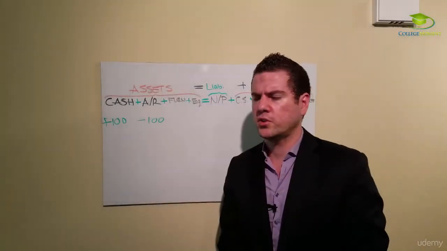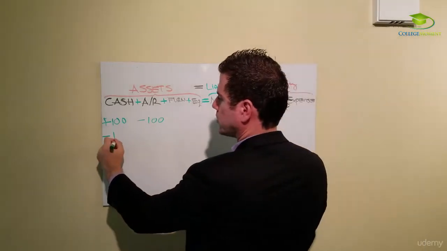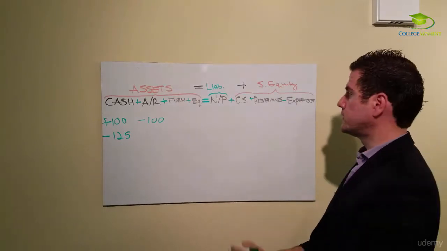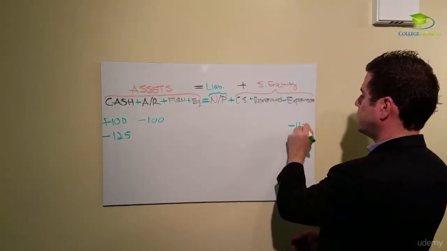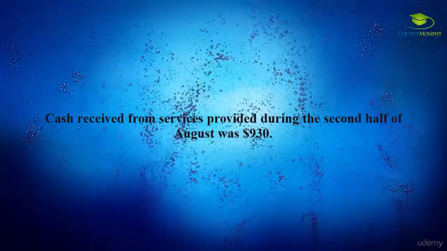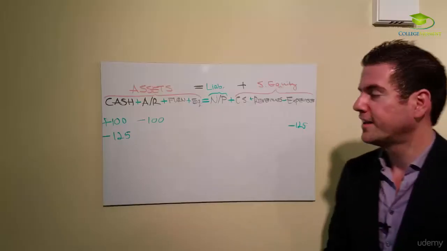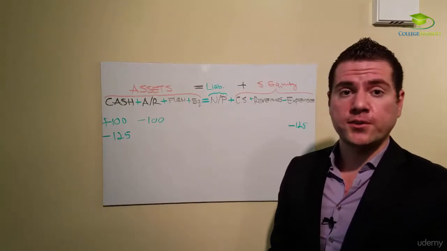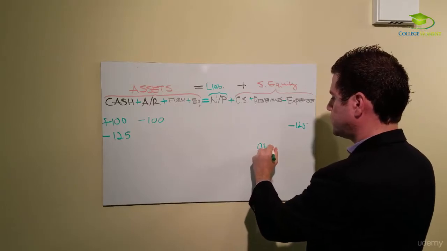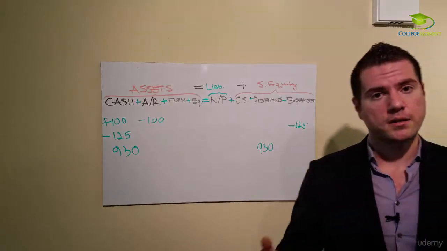Okay, in this company we also hired an assistant and we paid them $125. So I know I paid cash, $125, and I know this is a salary or wages expense. That is right here, $125. I hope I'm keeping the alignment, probably not. The next one, we provided services for $930. What does that do? Those are revenues, $930, and we received cash, $930. Let's go to the next transaction.